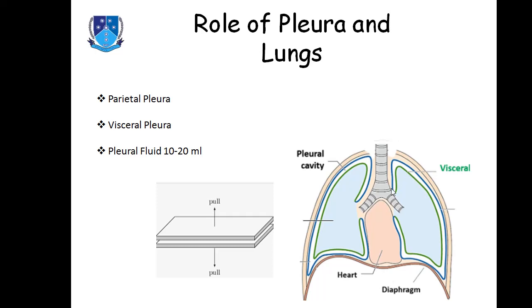So the pleura has two layers. One is the parietal pleura, which is the outer layer, and the other is the visceral pleura, which is the inner layer, and both combine to make the pleura.